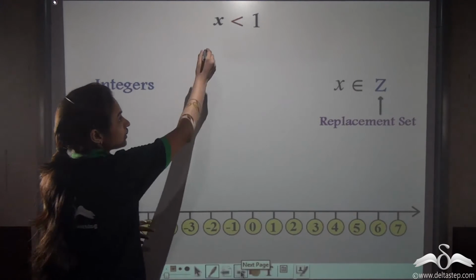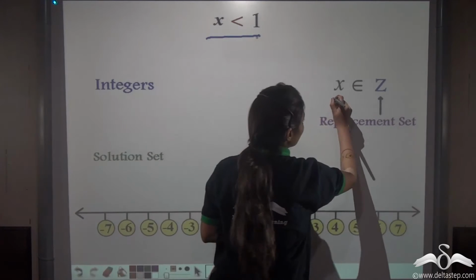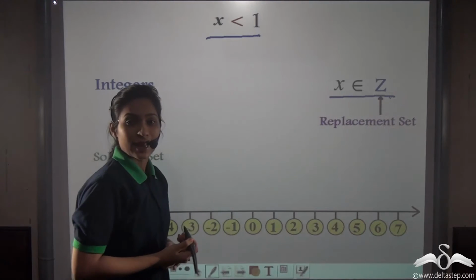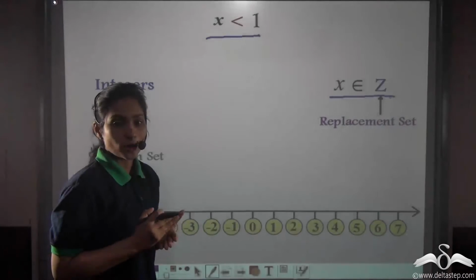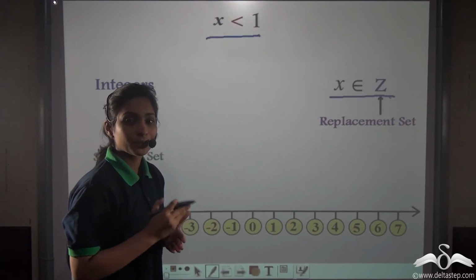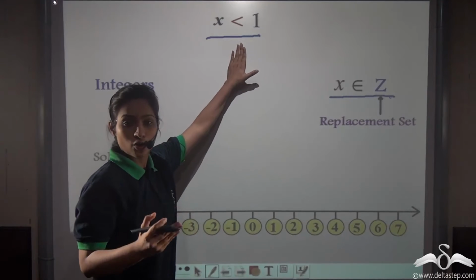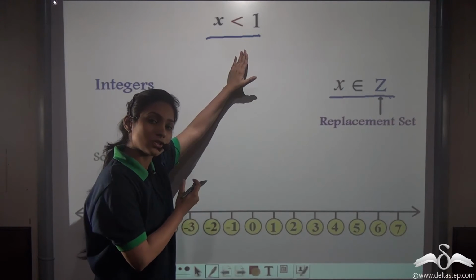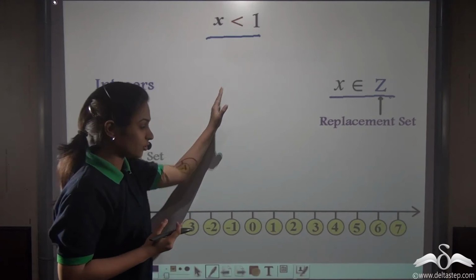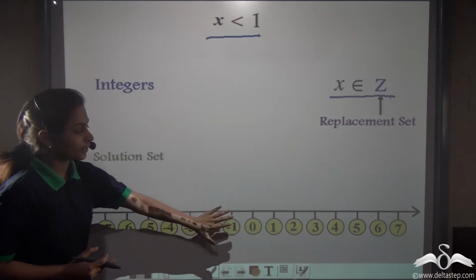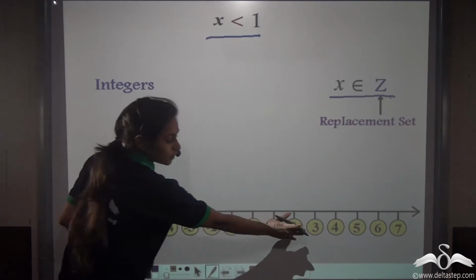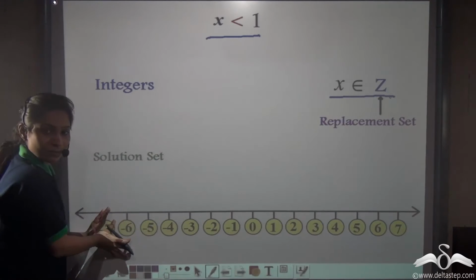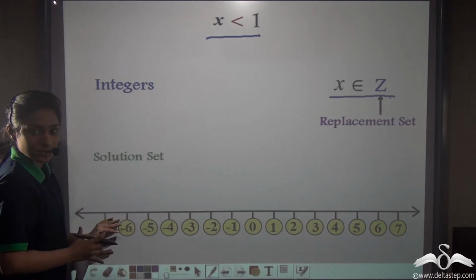Next, we have x is less than 1 and x belongs to Z, that is integers. You already know the solution. It is x is less than 1, so 0, -1, -2, -3 and so on in the negative direction. So here we have made the number line in such a way that it has positive numbers, 0 and negative numbers as well. So we can at least plot some here.